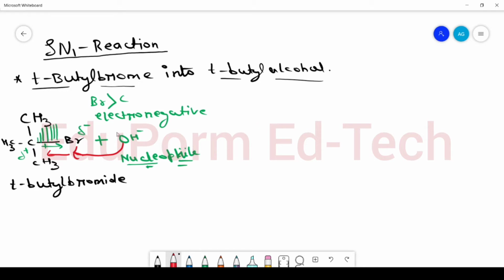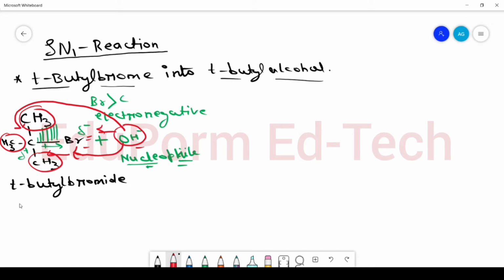Now, if this OH negative tries to attack from the front side, it will get repelled by the partly negative charge on bromine. So here negative repulsion will take place. And if this OH tries to attack from the back side, then the presence of these bulky groups will hinder the attack.